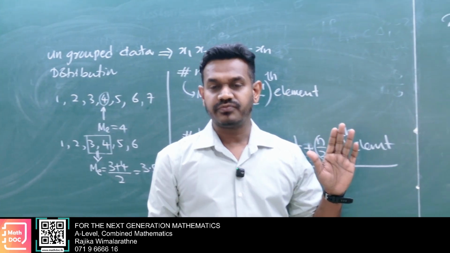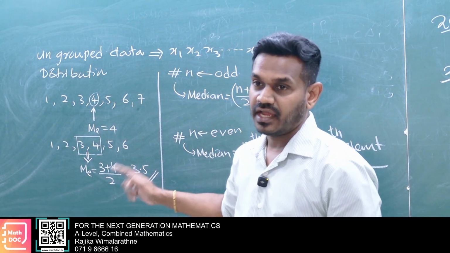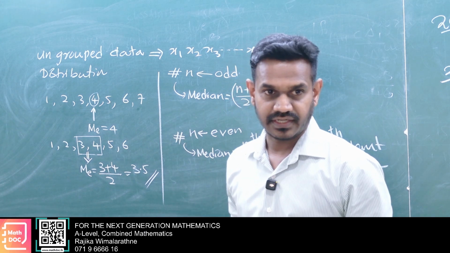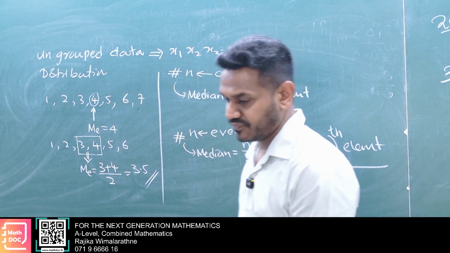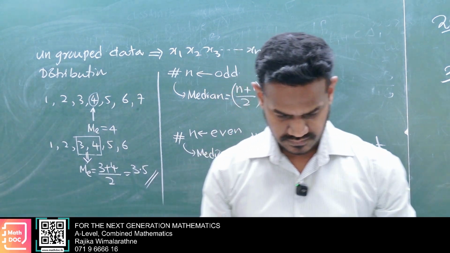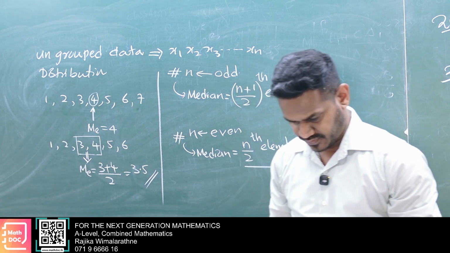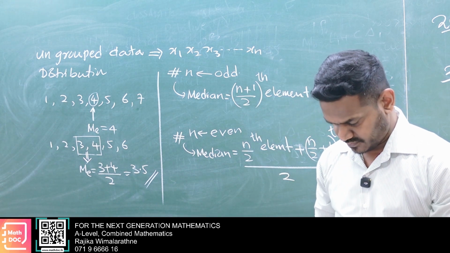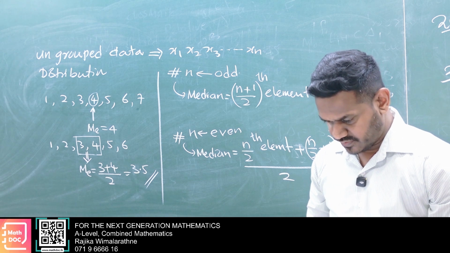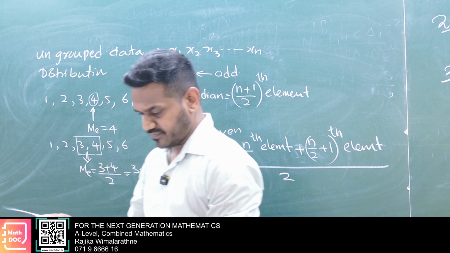So if we have an ungrouped frequency distribution, you can follow the same technique. Okay, first you write this. So you have space on page number 6. Page number 6.